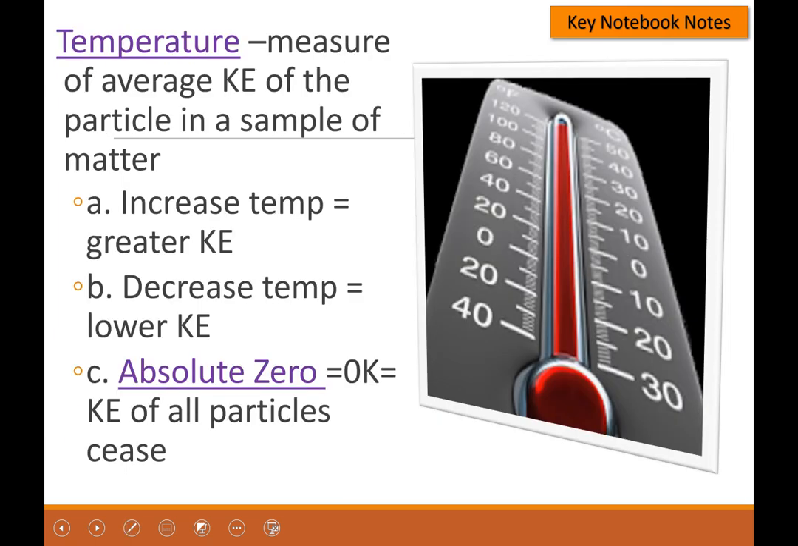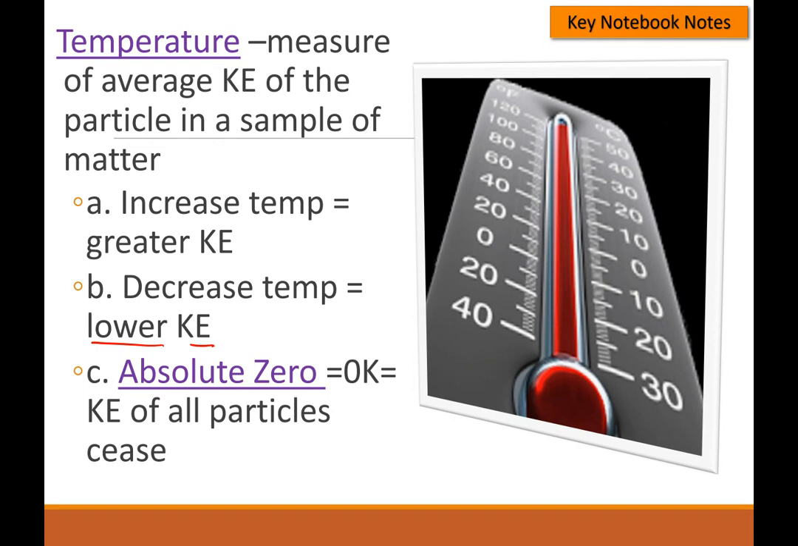All right, so temperature is a measure of the average kinetic energy of a particle in a sample of matter. So as you increase the temperature, you get greater kinetic energy. We've talked about this when we talked about the states of matter. When you go from a solid, which is ice, to a liquid, which is water, you increase the molecules' movement, so you have greater kinetic energy with those molecules. If you decrease the temperature, you lower the movement. So if you go from a liquid to a solid, the movement of the molecules is going to decrease, therefore lowering kinetic energy.